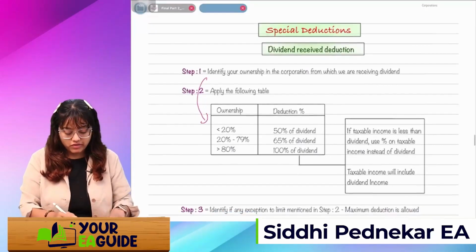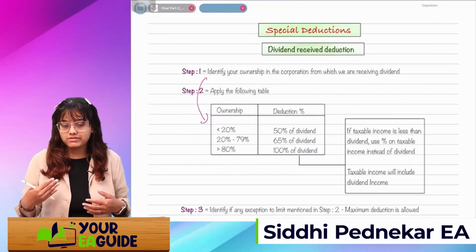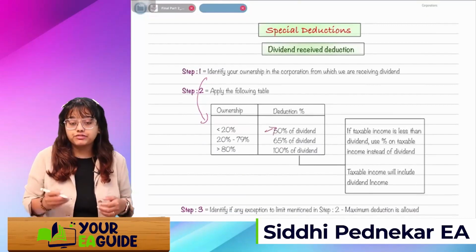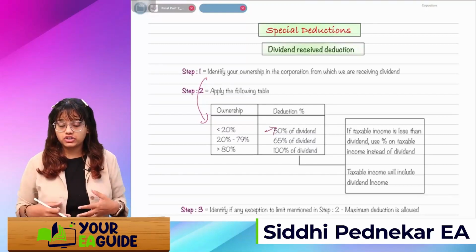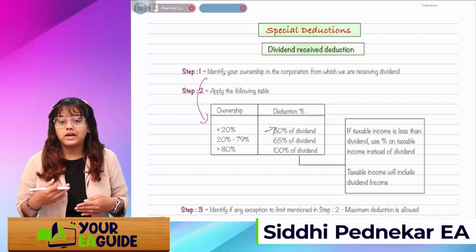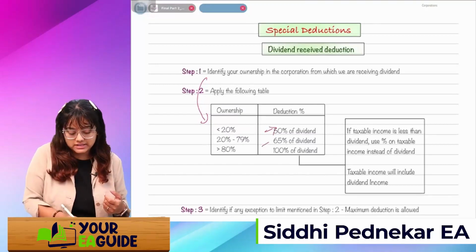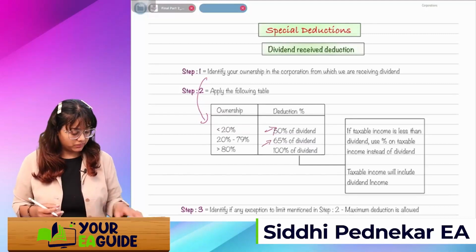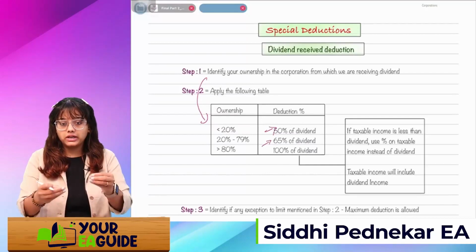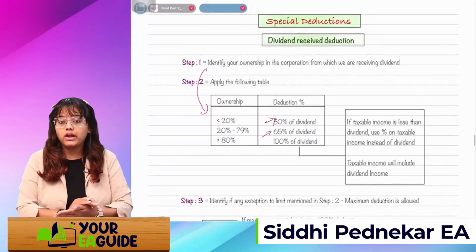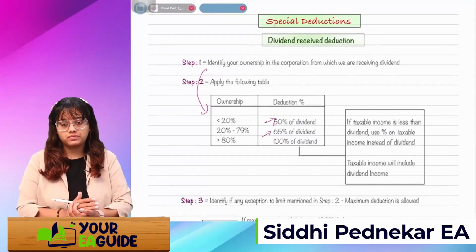In that corporation, if I am having an ownership of up to 20%, then how much will I receive as a deduction? Whatever dividend I will be receiving from that corporation, I can take 50% of that dividend as a dividend received deduction in my books. If I'm holding more than 20% of shares and up to 79%, then I can take a 65% dividend deduction. Next, if I'm holding more than 80% of the ownership, then I can take the whole 100% dividend as a dividend received deduction in my books.